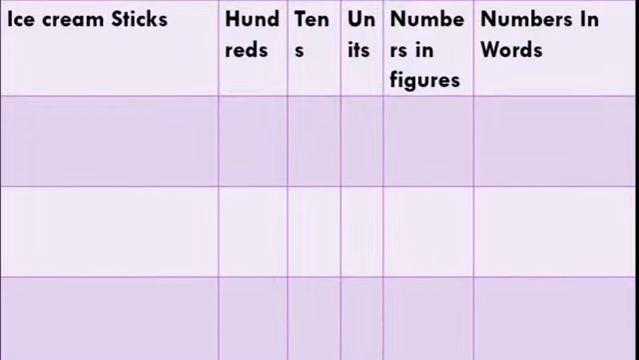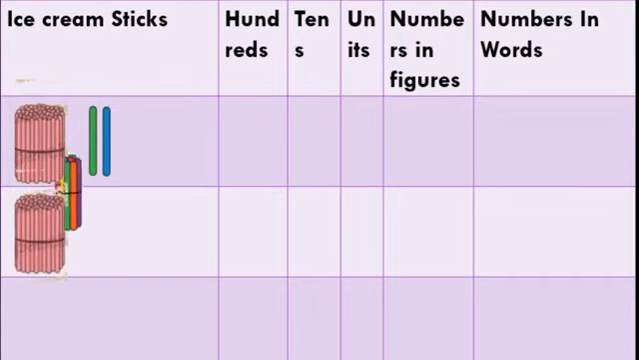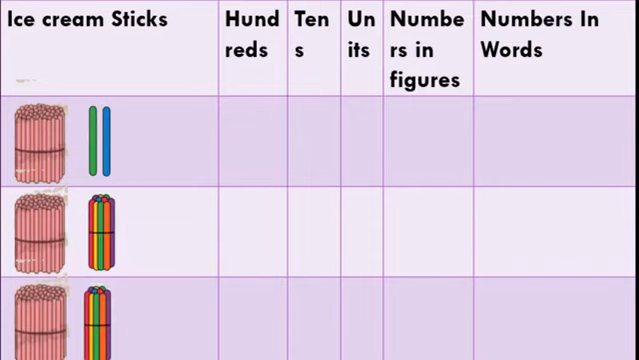Now we will fill this box. See here, ice cream sticks are there in the first box. We have to count them and we have to write. You can see there the 100 ice cream sticks tied together and 10 ice cream sticks tied together, and some single ice cream sticks also are there. Okay. Now first one we will go through.